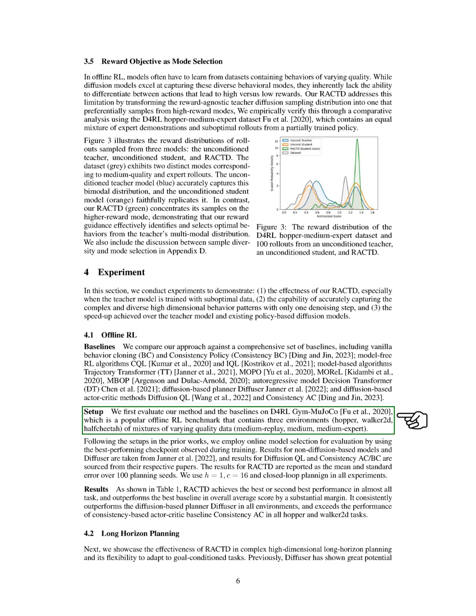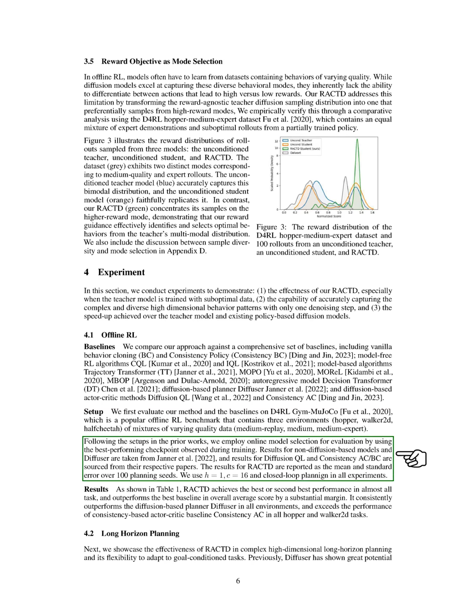We first assess our method and the baselines using the D4RL Gym MuJoCo benchmark, which features three environments: Hopper, Walker2D, Half Cheetah, with varying quality data. We follow previous setups by using the best performing checkpoint from training for evaluation. Results for non-diffusion models and diffuser are taken from existing literature, while results for diffusion QL and consistency AC, BC are sourced from their respective studies. We report RACTD results as the average and standard error over 100 planning seeds, using specific parameters for all experiments.